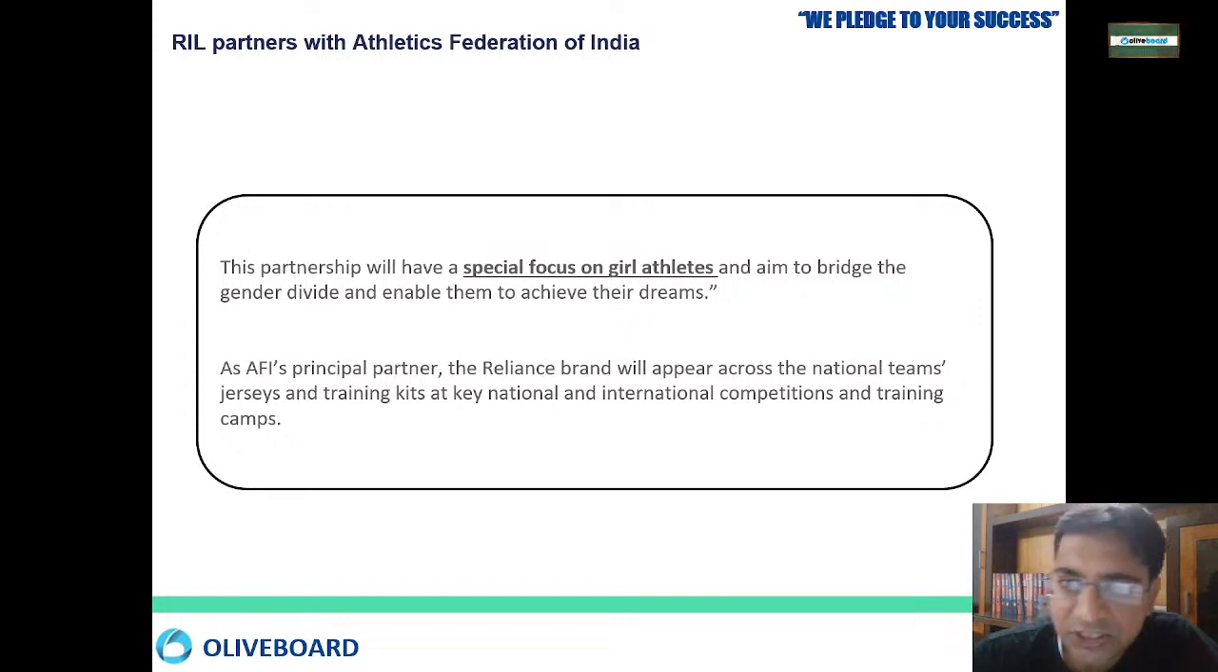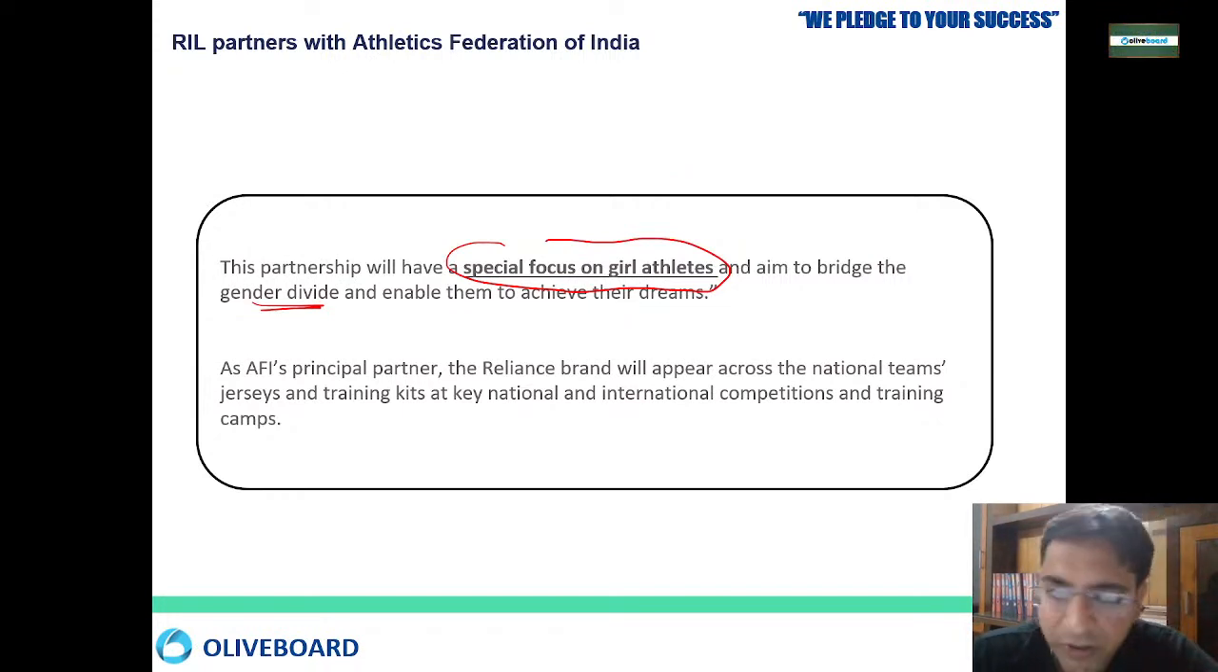The main task of this is to provide a special focus on the girls, because we wanted to bridge the gender gap and enable them to achieve their dreams. So this is going to act like a bridging gap, focused on girl athletes, because Reliance Foundation is headed by Neeta Ambani ji. She is the head of the Reliance Foundation, she is herself a woman, and she is taking care of the Athletics Federation of India, where special focus will be given to girl athletes. So this is the main thing that I wanted to say in this session.